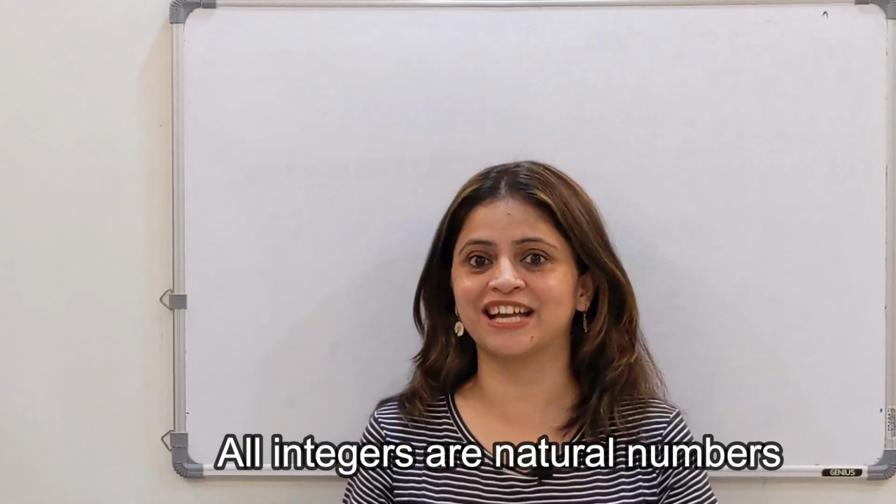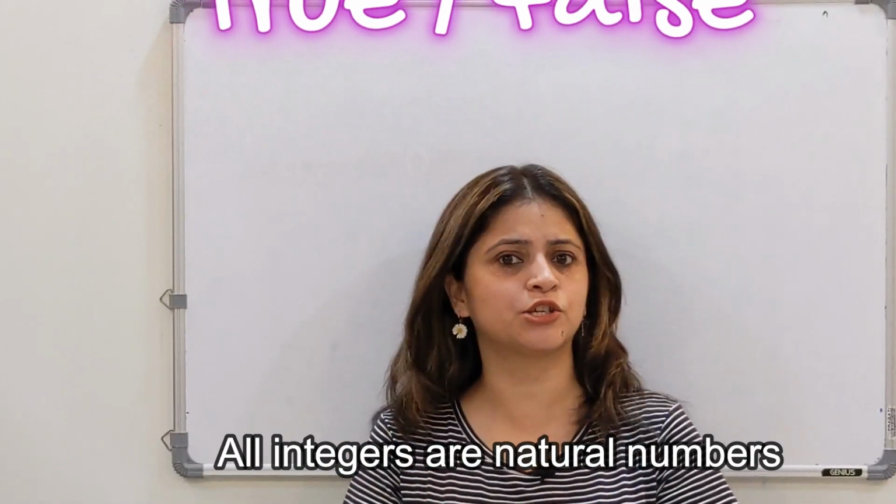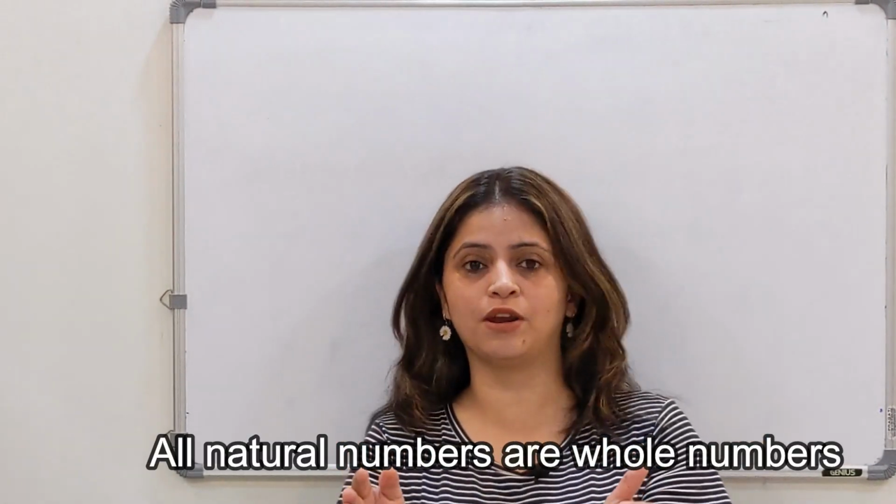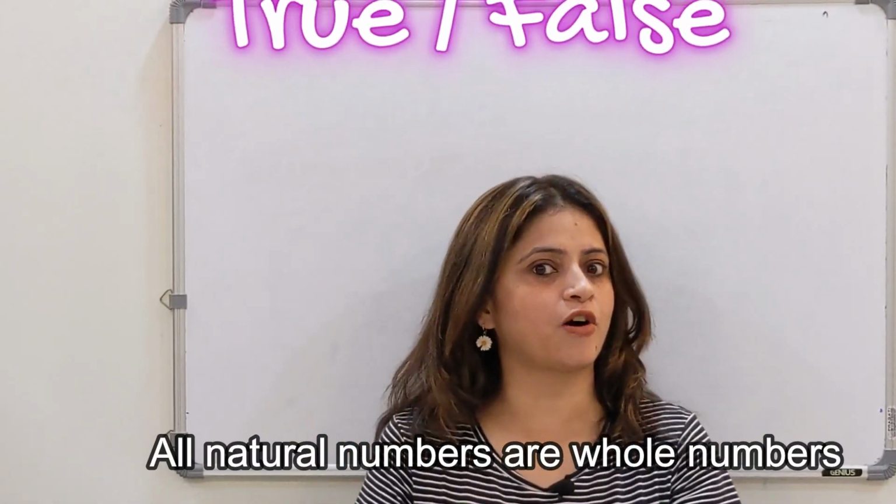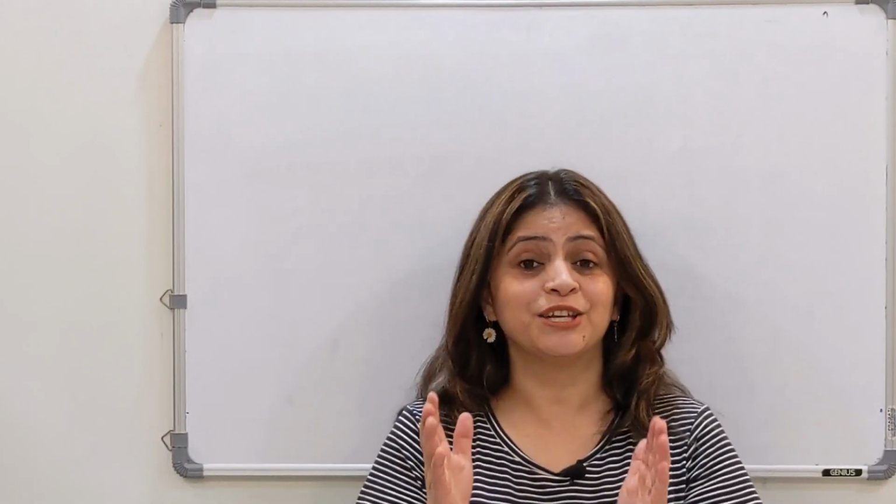All integers are natural numbers. This statement is true or false? Don't know? Okay, all natural numbers are whole numbers. Now this statement is true or false? No idea. Do you also get confused in this kind of statements?